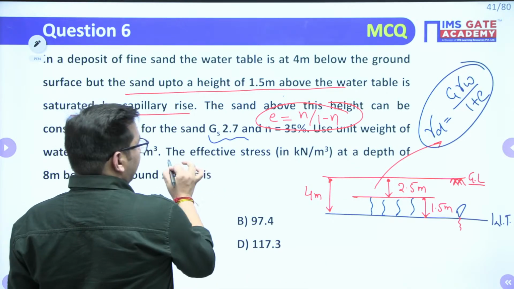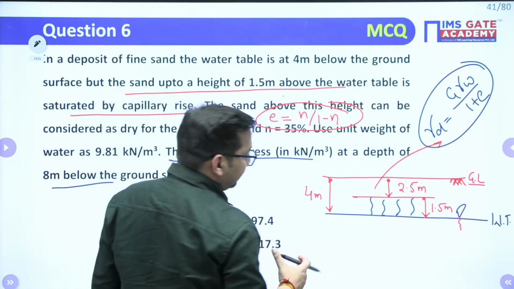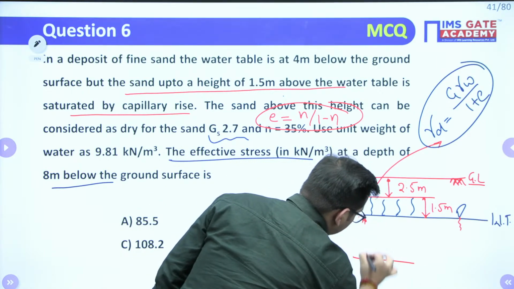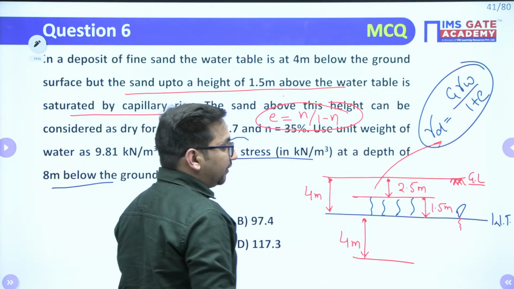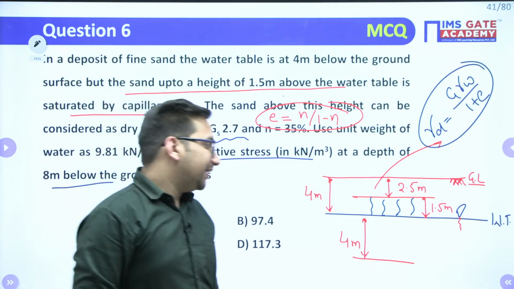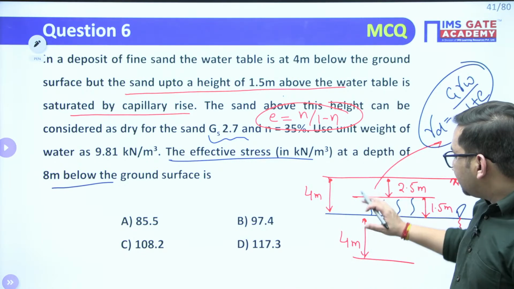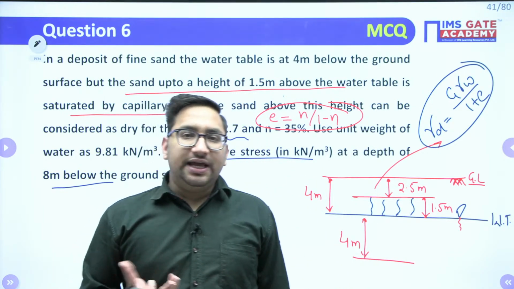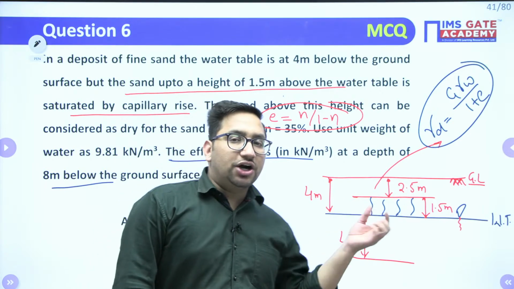It is asking for the effective stress at a depth 8 meter below the ground surface. This is 4 meter, and at this particular point again 4 meter, so this will be 8 meter from the ground level. At this point you need to find out the effective stress value. Clear? Can you tell me, for this capillary saturated water, if you want to take the stress due to the weight of soil, you will use gamma saturated or gamma submerged?